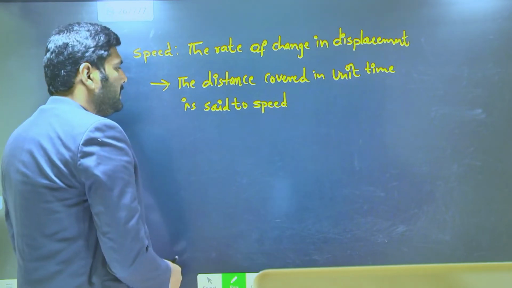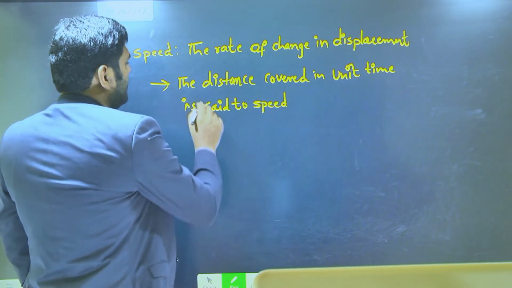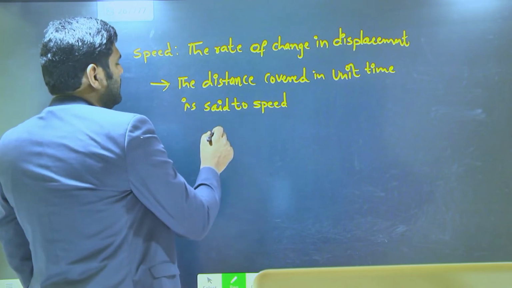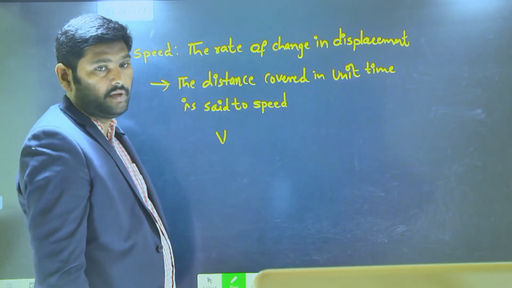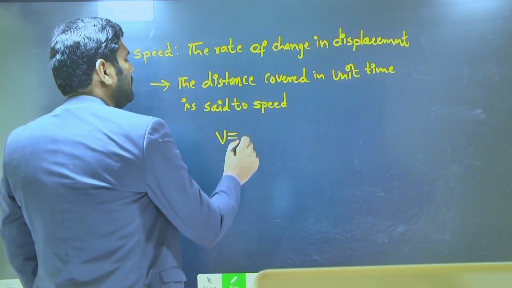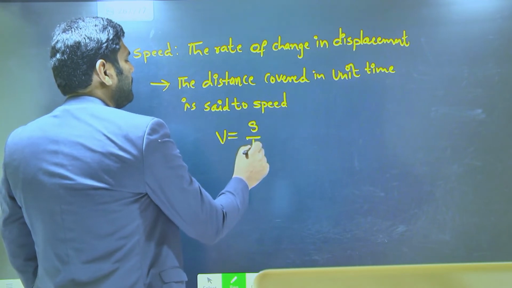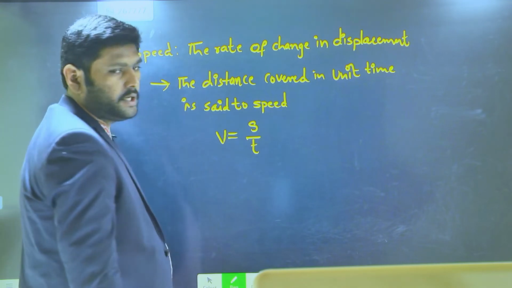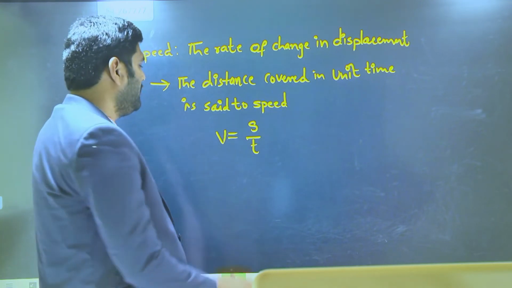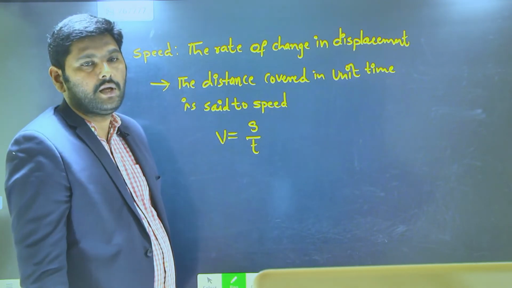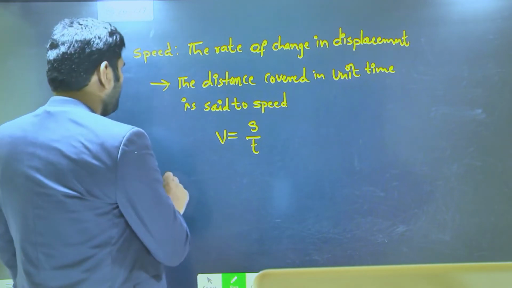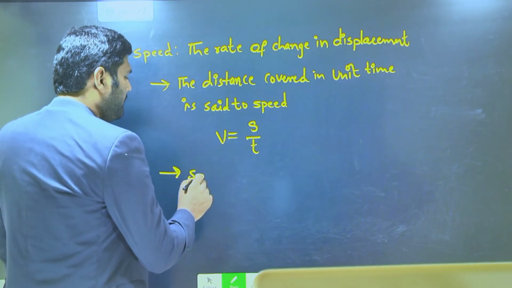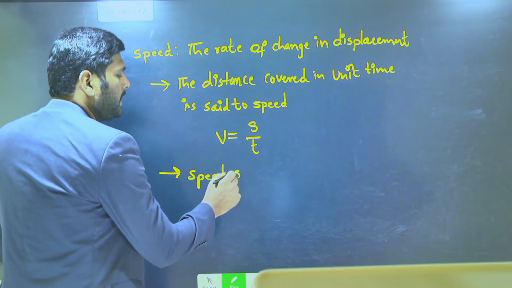Let's take the formula. By seeing the second statement, speed is generally represented with the letter v, then v is equal to distance by time, simply. See here, distance is a scalar quantity, which means speed is also a scalar quantity. So you can write speed is a scalar quantity.